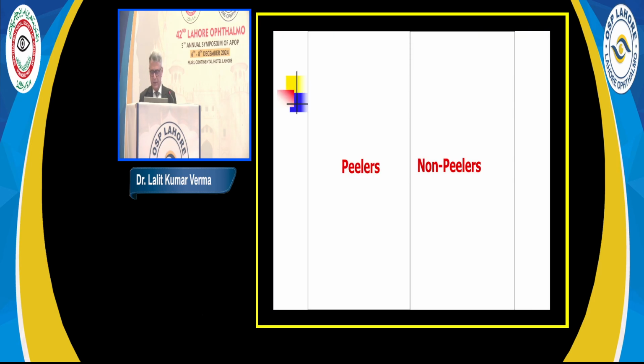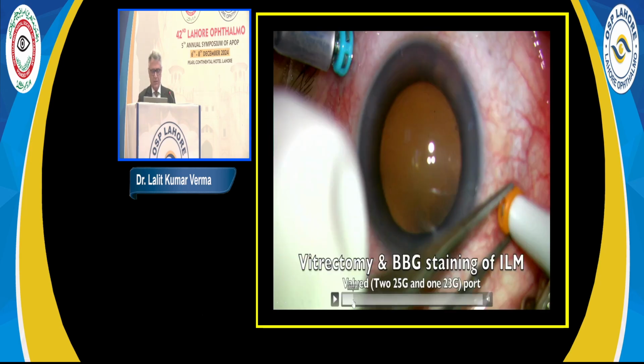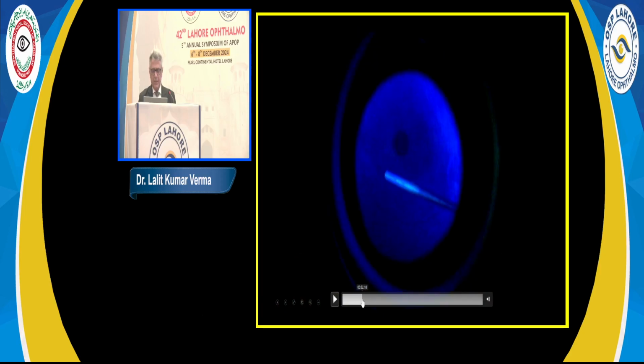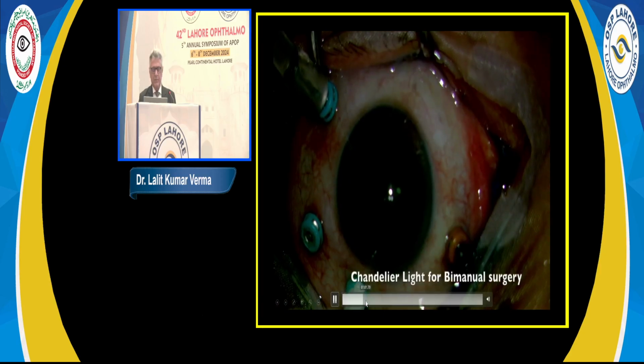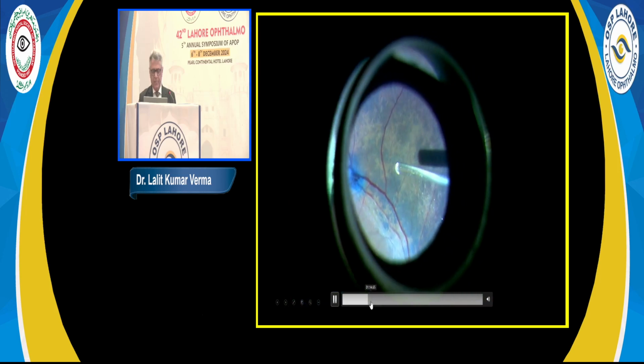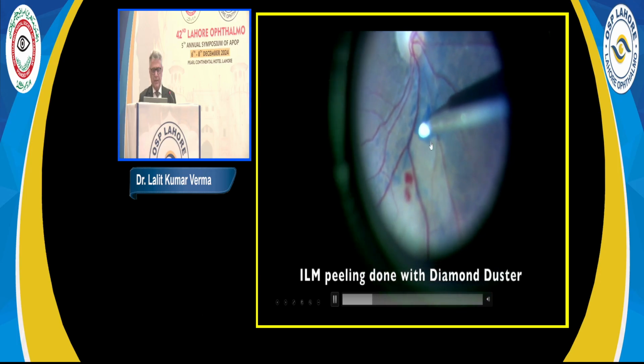So this was one patient who had the macular hole did not close. So what we did in this patient was that we raised an ILM graft. The ILM graft was raised from the extramacular area. So this is the ILM graft being raised from the inferior part.